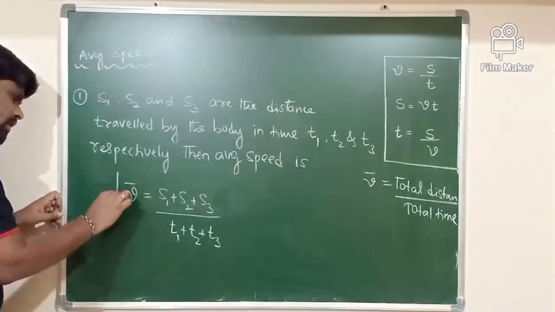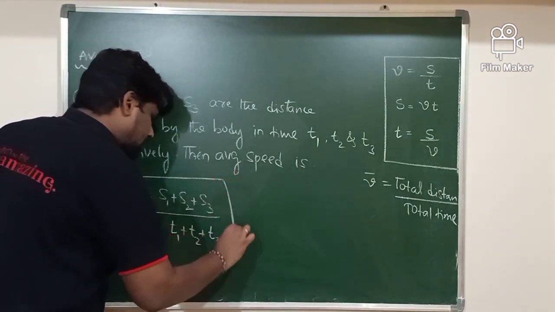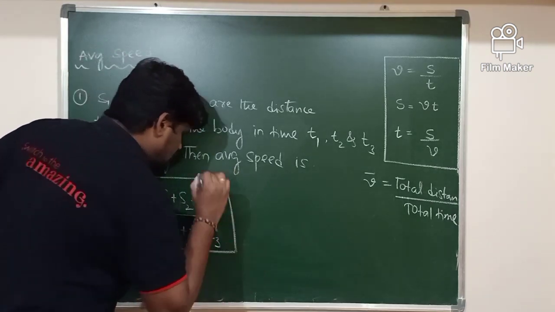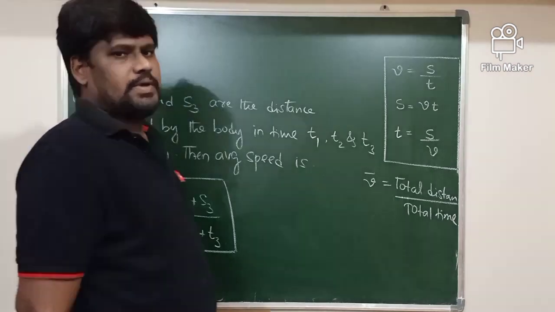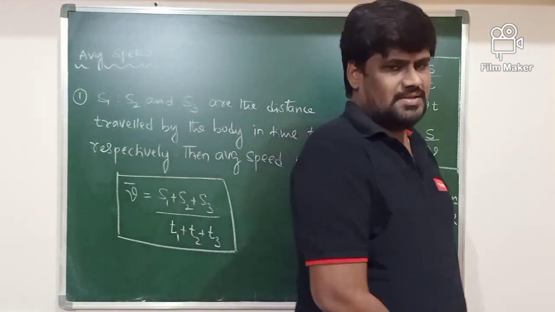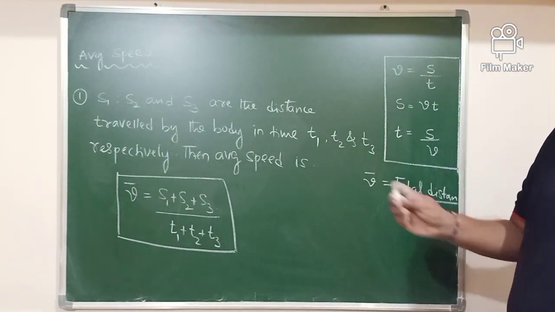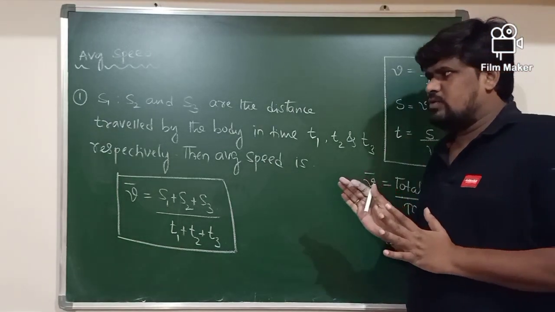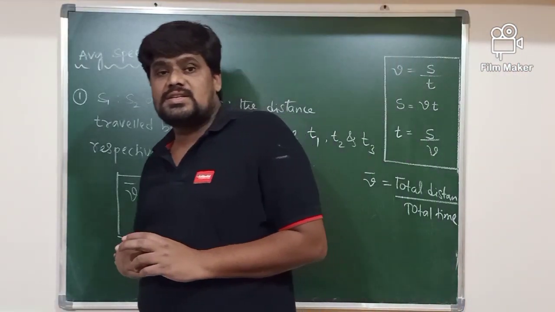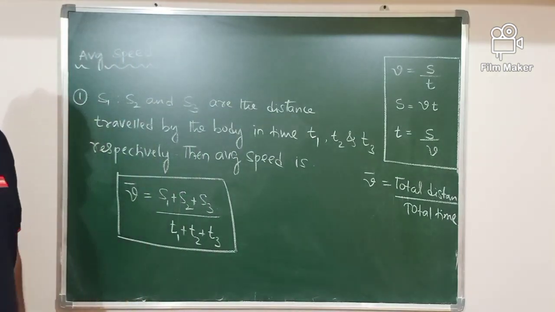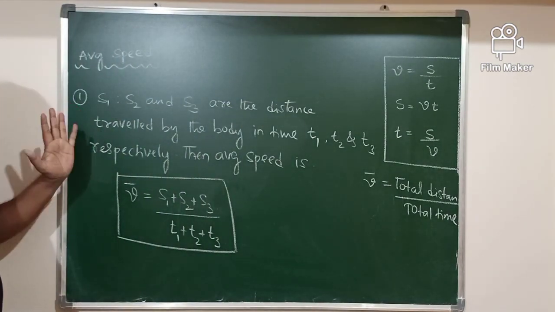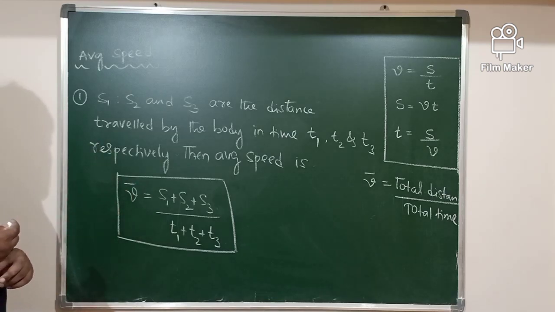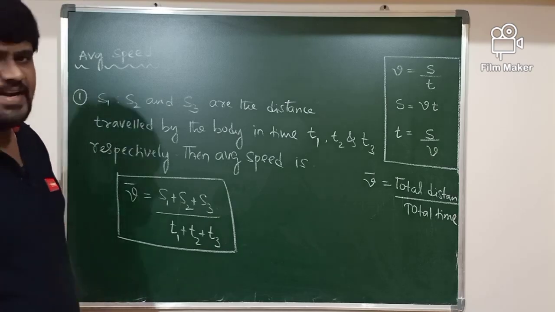So the total distance divided by total time taken is the simplest formula to calculate the average speed. Focus here. This formula is strictly used when distance and time are given. Okay. Let me go for the second case here.